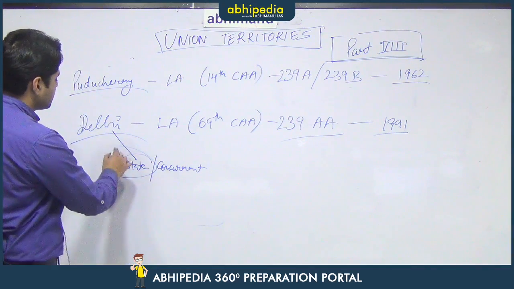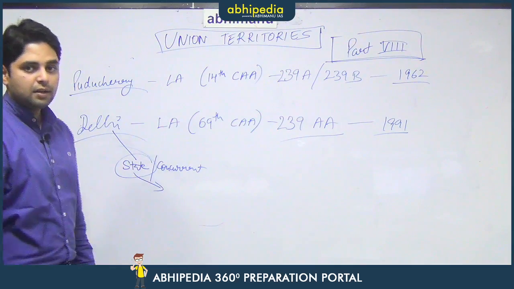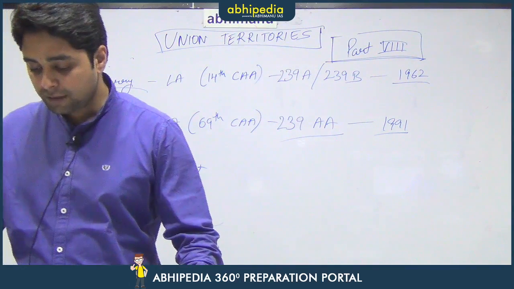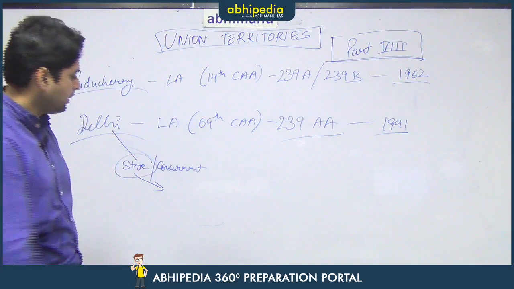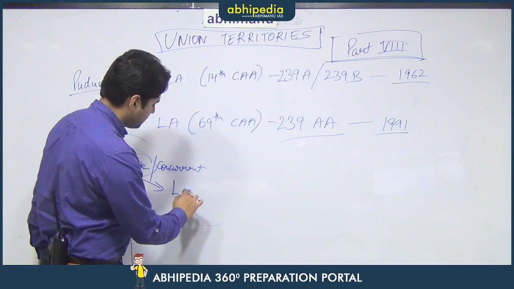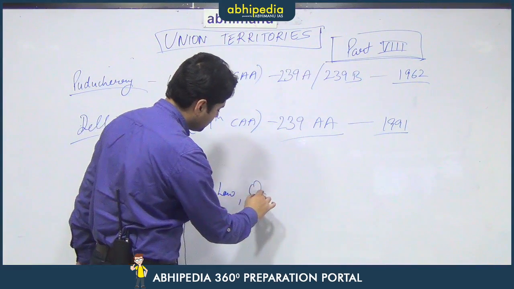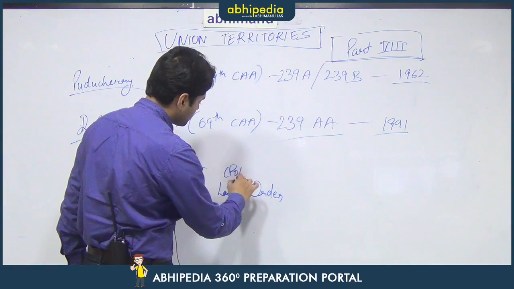As far as Delhi is concerned, there are 3 specific subjects which are there in the state list, but still Delhi cannot make laws on those 3 subjects, and those subjects are land, law and order. In law and order comes the police also.